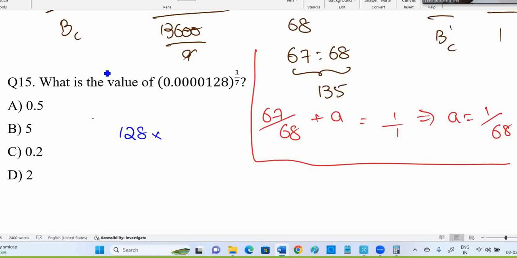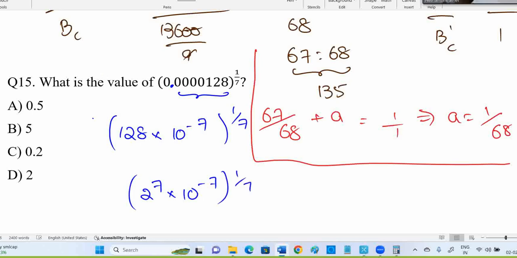And here 128 into 10 power minus 7, I can write this. After the decimal dot, we have 7 digits. So 128 into 10 power minus 7, whole power 1 by 7. 128 is 2 power 7. Then finally we're left with 2 into 10 power minus 1, means 2 divided by 10, which is 0.2, or 1 by 5, also 0.2 only.